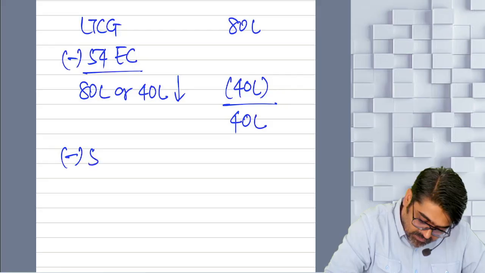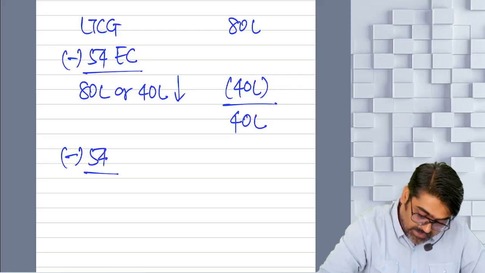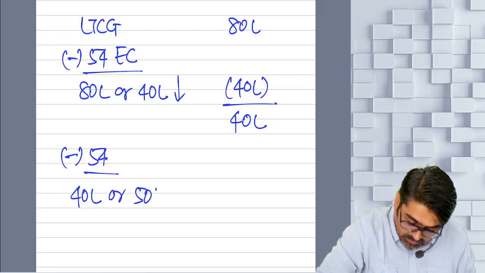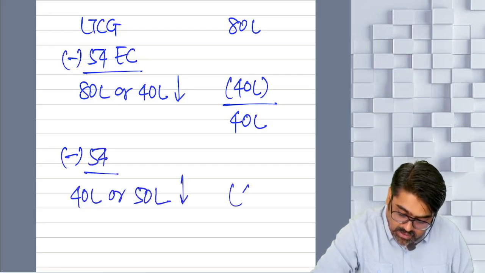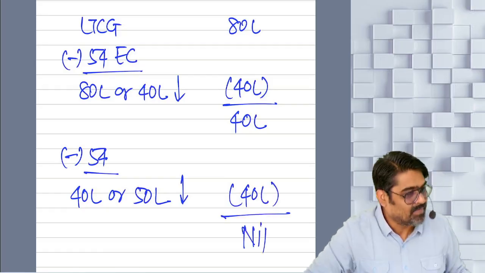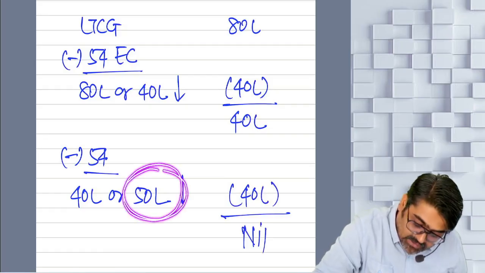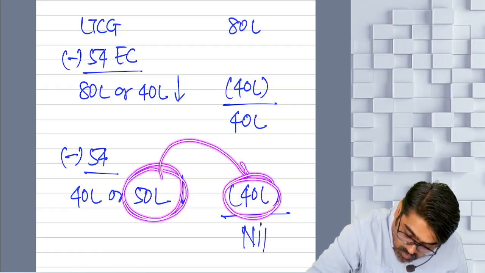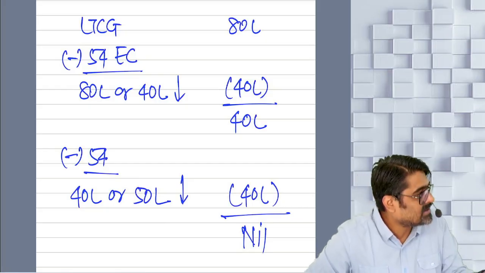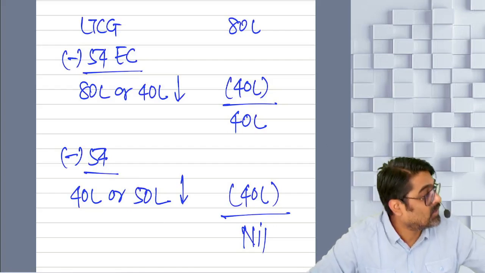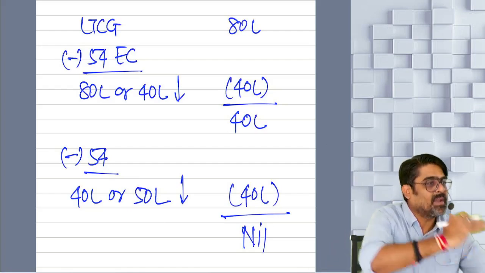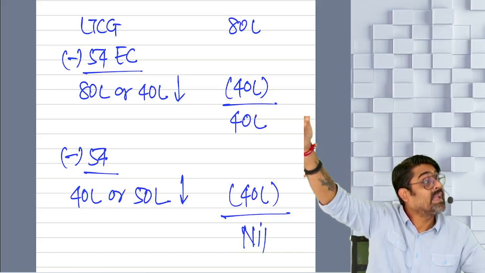And now out of this, if I claim 54, then 40 lakhs or the investment in new residential property of 50 lakhs, whichever is lower, I will get 40 lakhs. Still the taxable capital gain is nil. But don't you think out of 50 lakhs, I was able to claim the exemption of only 40 lakh? The 10 lakh investment in the residential property is getting wasted. Now that 10 lakh investment cannot be claimed as exemption from any immovable property.